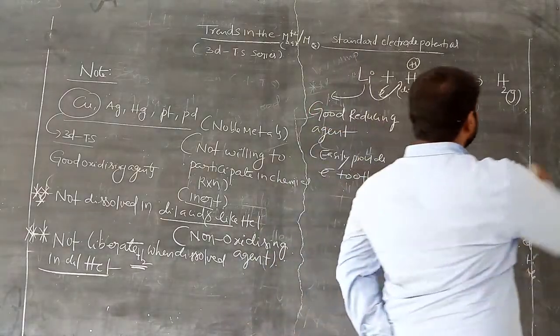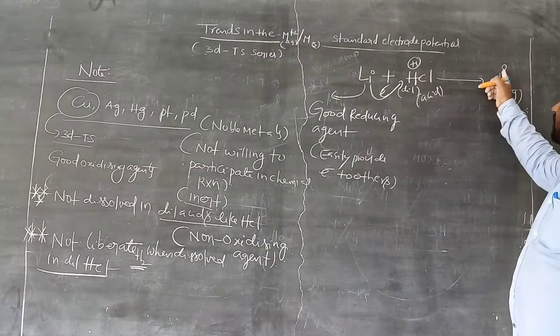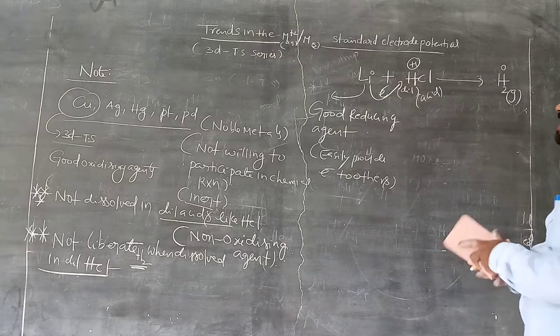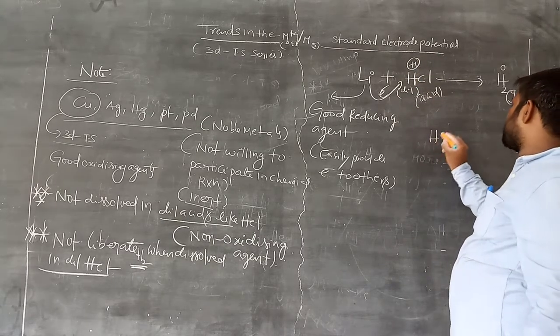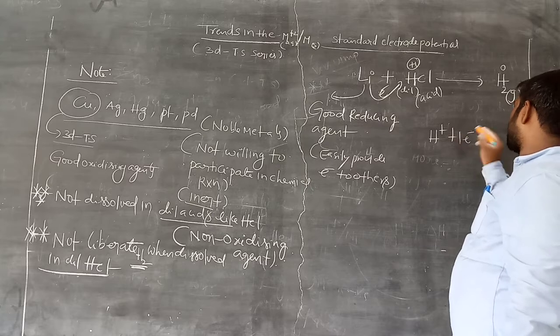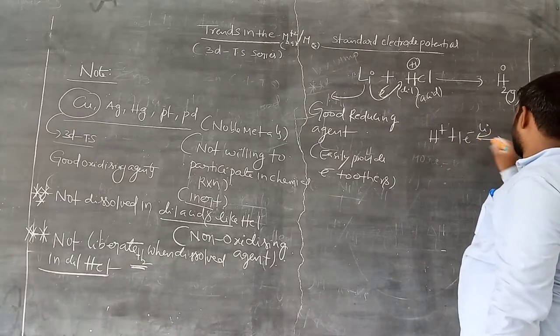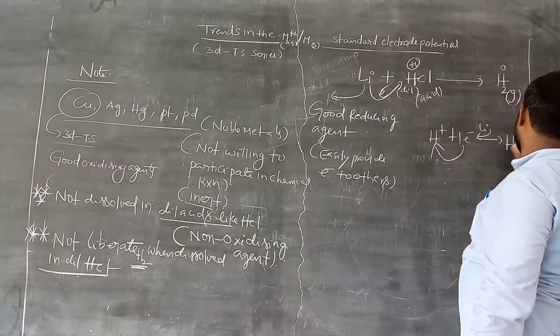Now what is the oxidation state of hydrogen here? It is 0. Before adding lithium to this acid, what is the oxidation state of H plus? It is +1. That means these H plus gain electrons from lithium. Lithium provides electrons as a reducing agent, this accepts them and becomes H2.